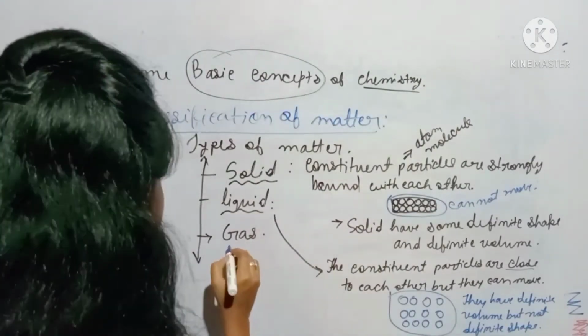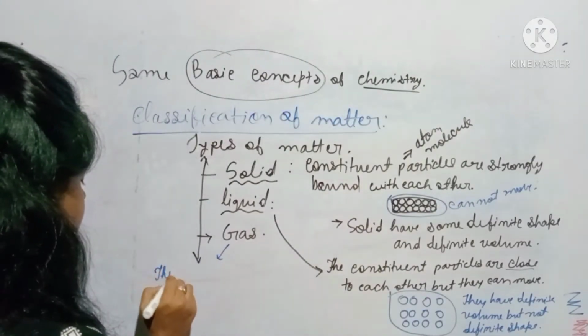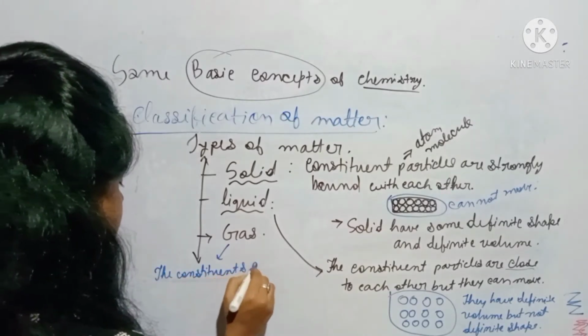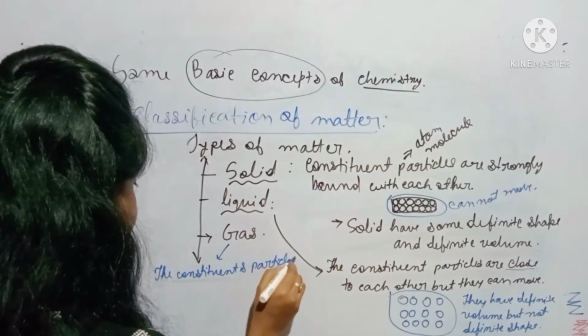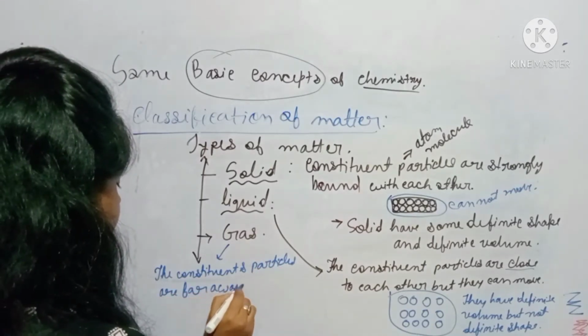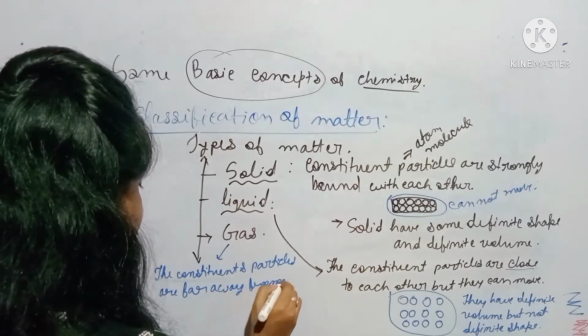After that, in case of gas, the constituent particles are far away from each other.